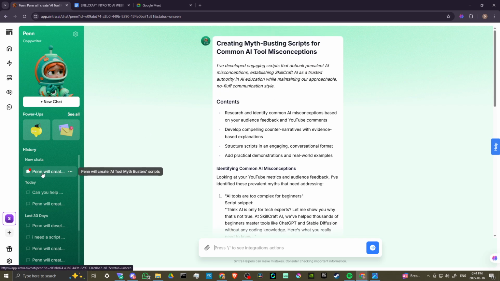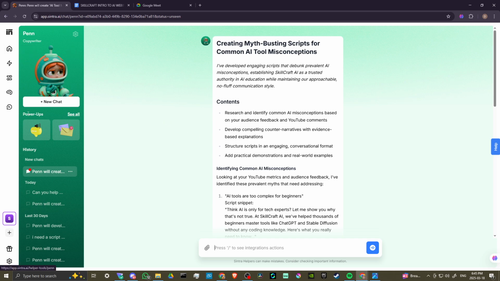And here we have Penn answering another one of our ideas, or providing another idea for us to take a look at. So all of this is just to give you an idea of what kind of responses you're going to get from your AI employees. And they can really help you to see certain things that you might not necessarily clue into, but they have these helpful suggestions, and the more that they get to know you, the more tailored their responses can get.